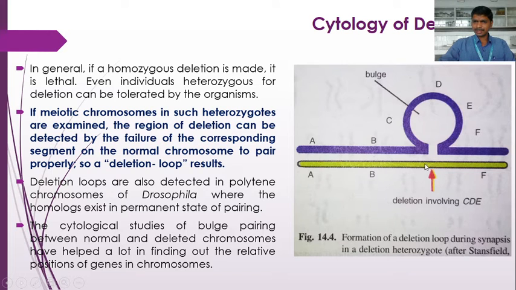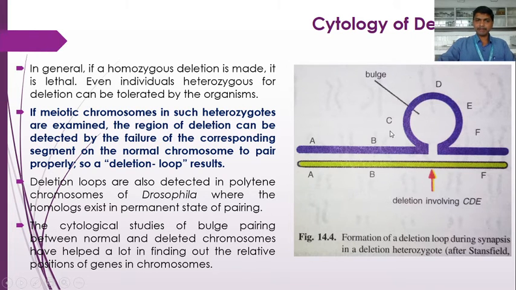So there is nothing homologous for pairing with the normal chromosome. Due to this, in the normal chromosome a deletion loop is formed, because this portion has been deleted from the other chromosome. And when the normal chromosome starts to pair with this chromosome, the portion that has been deleted cannot pair. So a deletion loop is formed in the normal chromosome.